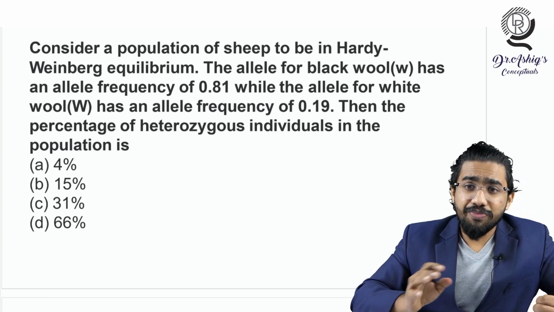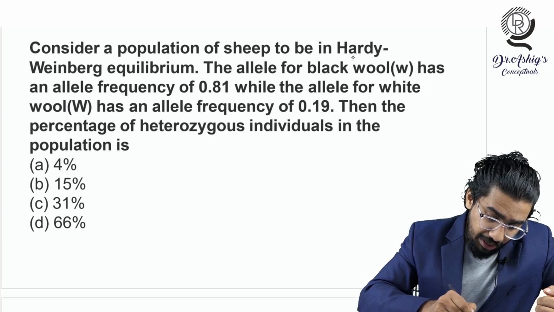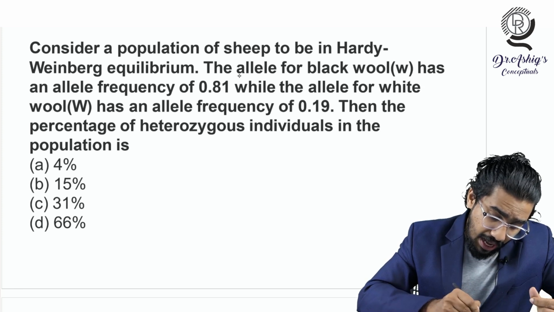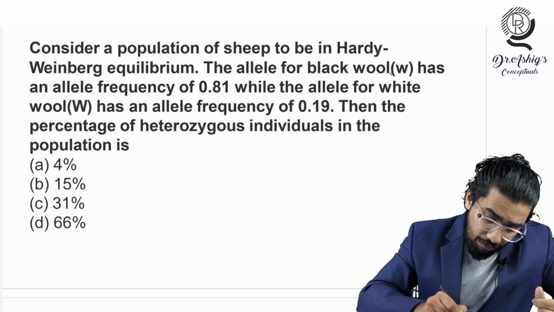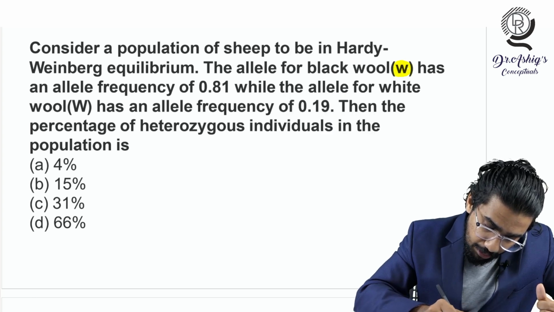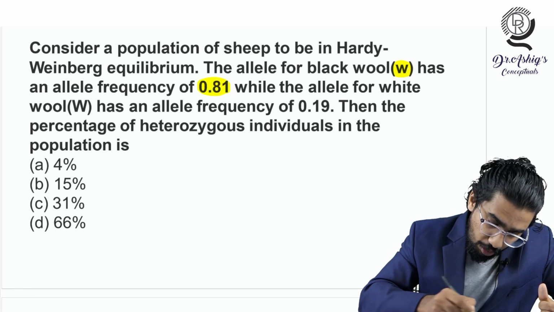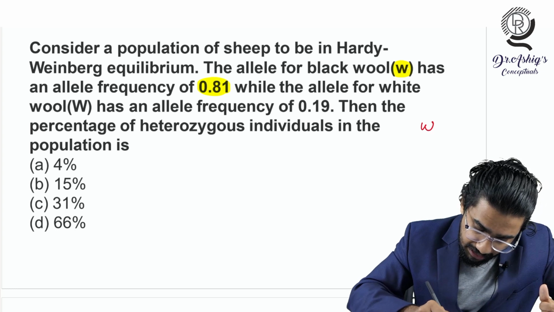They are asking, consider a population of sheep to be in Hardy-Weinberg equilibrium, and the allele for black wool, that is a small w, has an allele frequency of 0.81. So I am writing here w is equal to 0.81.